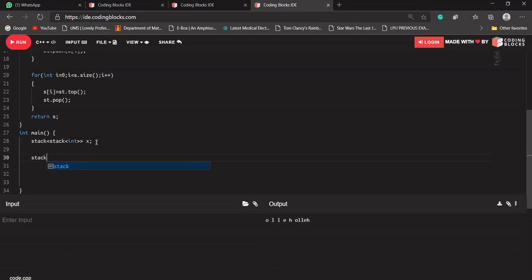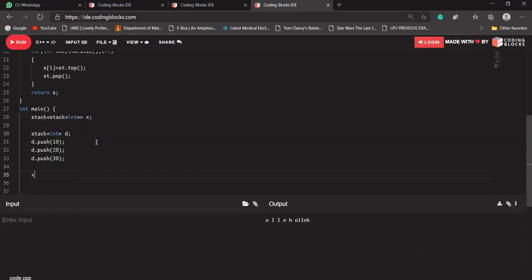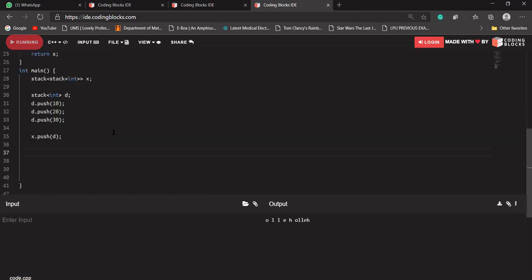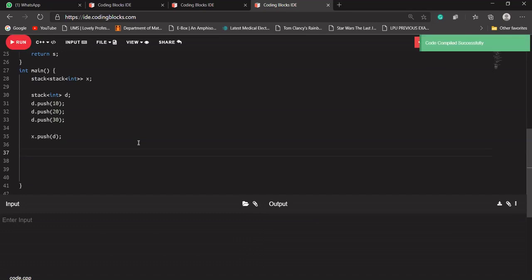Let's create a stack D. D dot push 10, D dot push 20, D dot push 30. Now into our X dot push, I want to push my stack. It should not make any error. Let's try. Okay, we're not getting an error, which means we have done it right.